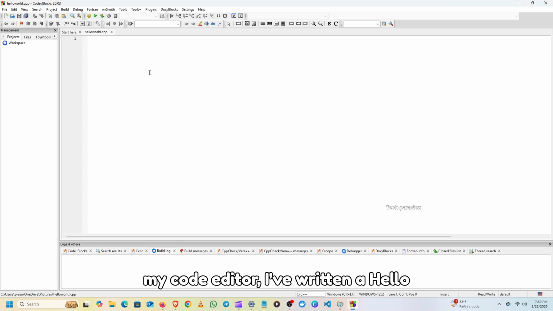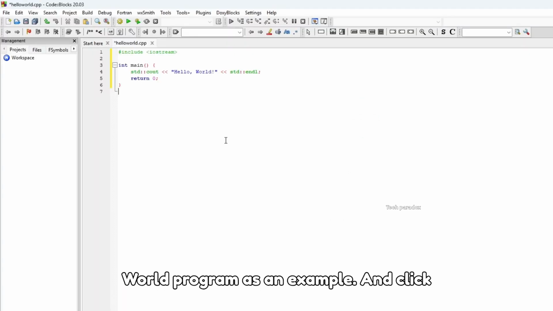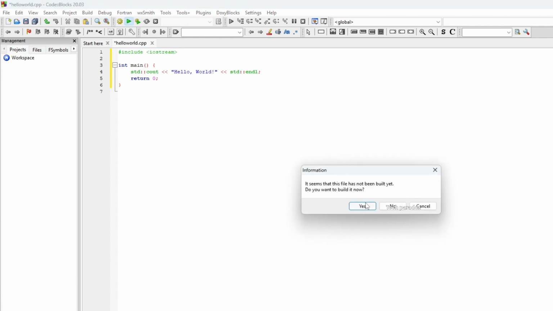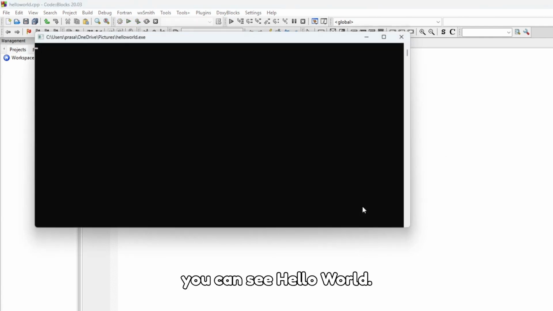In my code editor, I've written a Hello World program as an example. And click Run. In Terminal you can see Hello World.